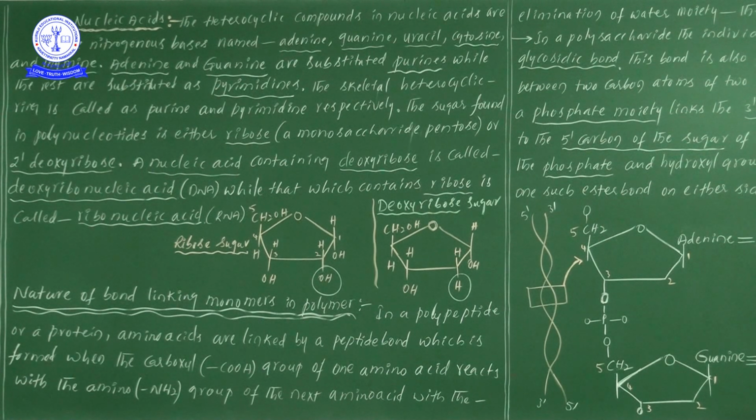In the case of RNA, how will this bonding be? Adenine with 2 hydrogen bonds links with uracil, AU, and guanine with cytosine is common. So guanine with cytosine with 3 hydrogen bonds is common to both DNA and RNA, but in DNA adenine always binds with thymine, and in RNA adenine always binds with uracil.